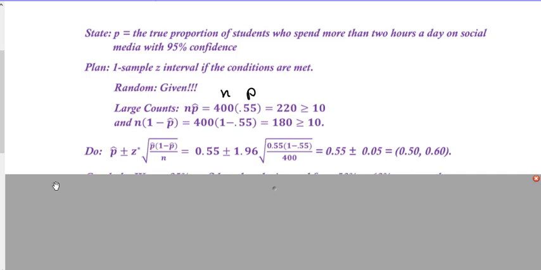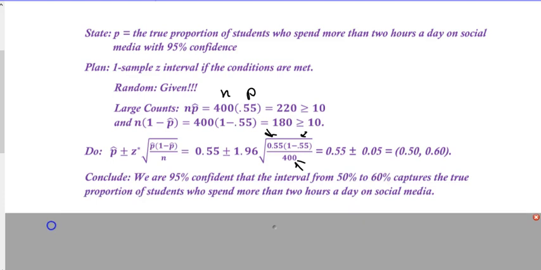We plug in P, 1 minus P, and N. That gives us 0.55 plus or minus 0.05, which gives a range between 0.5 and 0.6. Our statement is going to be the same statement. We're 95% confident that the interval from 50 to 60% captures the true proportion of students who spend more than 2 hours a day on social media.